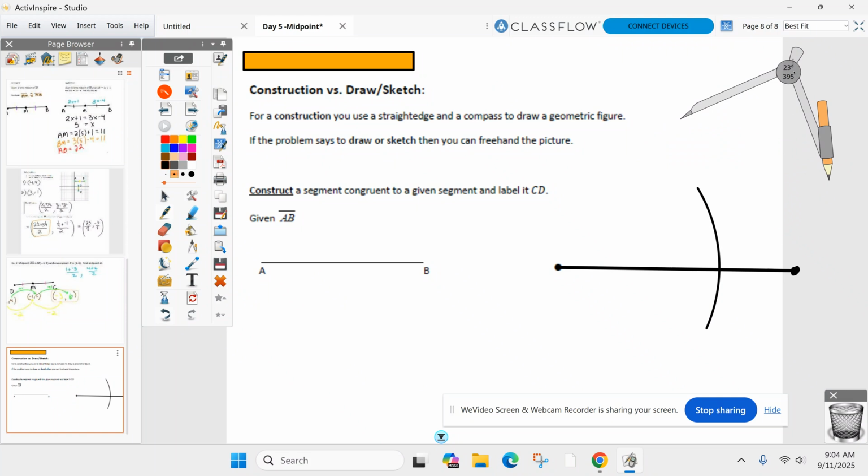And congratulations, you did your first construction. Except now we've got to clean it up a little bit. Label the new one CD, the congruent one CD. So I need to come over here and call this C, and then wherever my arc intersected, I have to call that D. And if they're congruent, what should show up here? Anybody who walks in this room now can look at these two and know they're congruent without saying it. What's got to go on here? Hash marks. Yep. You can put 2, 1, doesn't matter.